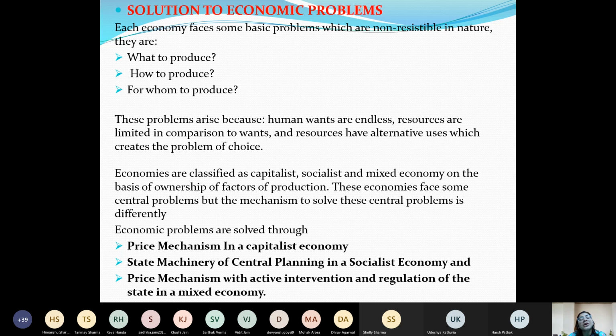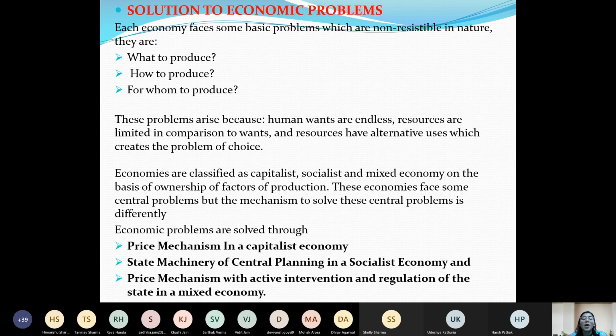And socialist economies are those where production decisions are taken by the government, and mixed economy is an experiment between the capitalist and socialist economy, where economic decisions are taken by both the producer as well as the government, right?